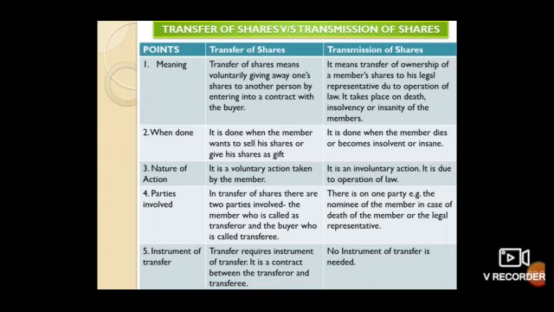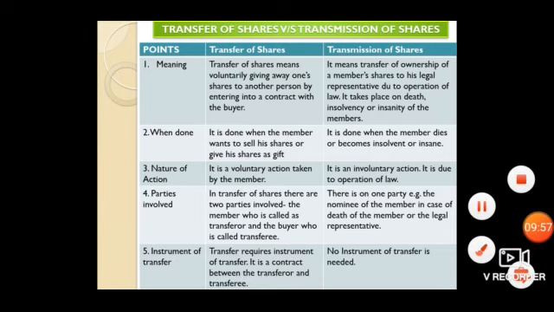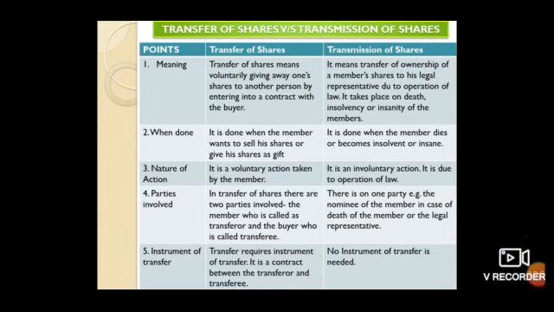Under these 2 cases, either at the time of selling of shares or if you are giving the shares as a gift to someone else, in these cases, there will be a transfer of shares. Under transmission of shares, it is done when the members die or become insolvent or insane. Clear?